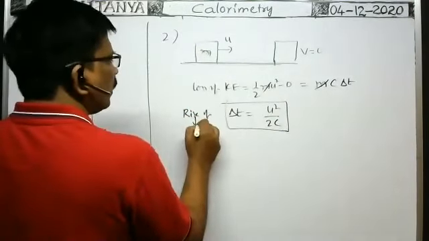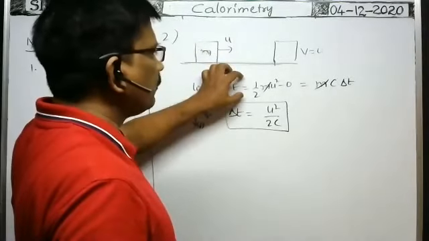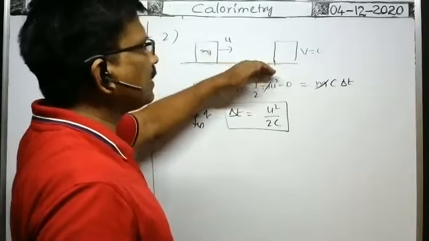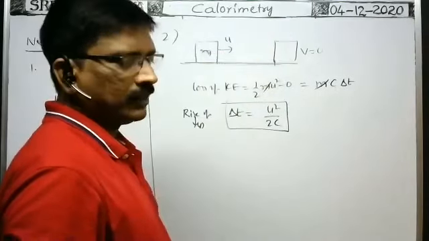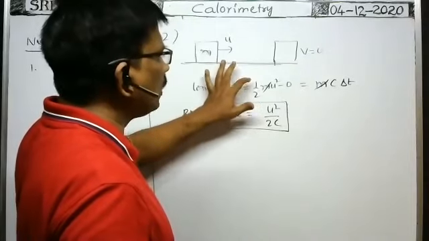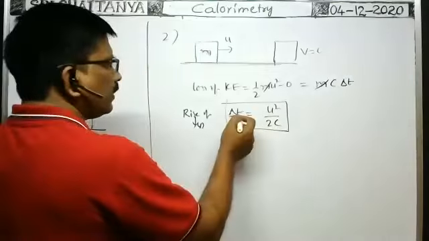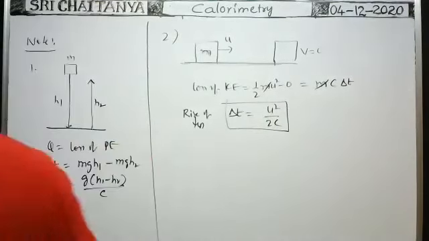Suppose 20% of the loss of kinetic energy is converted into heat energy and absorbed by the block. Then take only 20% of the lost kinetic energy: 20/100 into half m u square is equal to m c into delta t. From that you find delta t. So in this way we can do the problems.